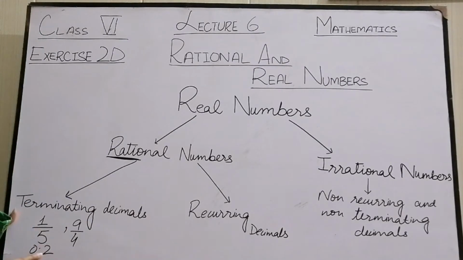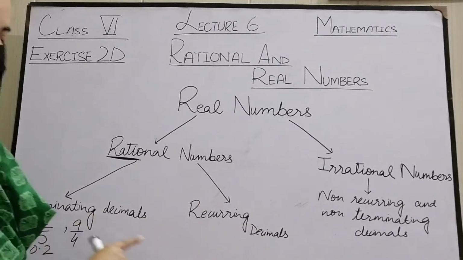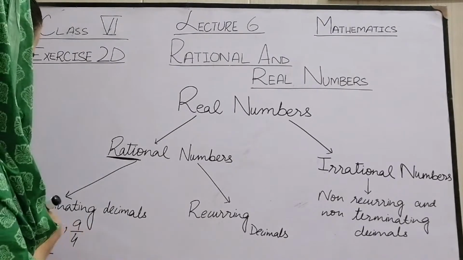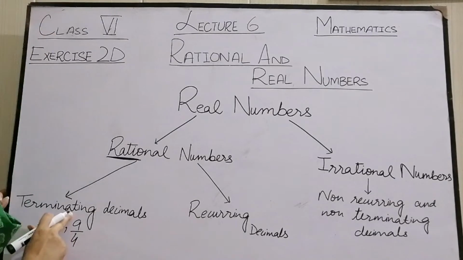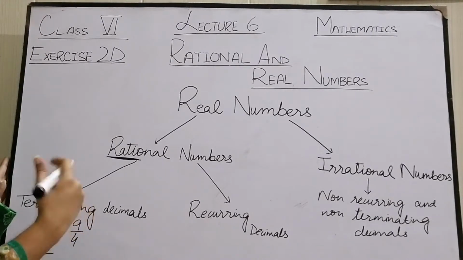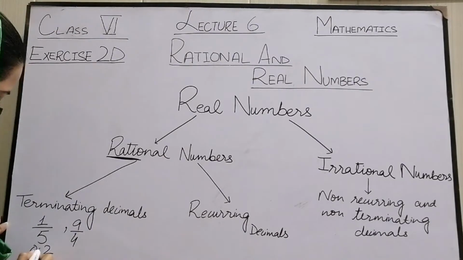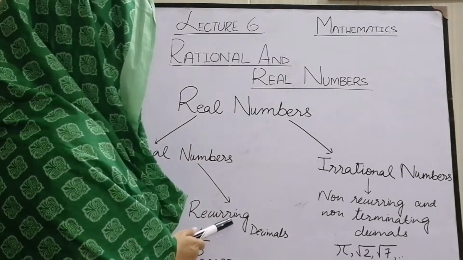Similarly, 9 by 4 is also a terminating decimal because if we check this on calculator, it gives us 2.25. So what are recurring decimals?